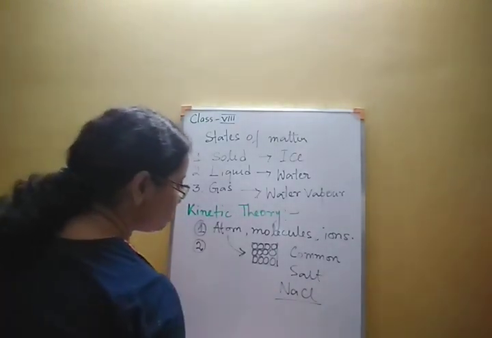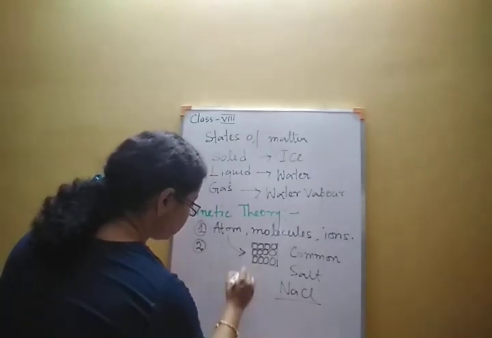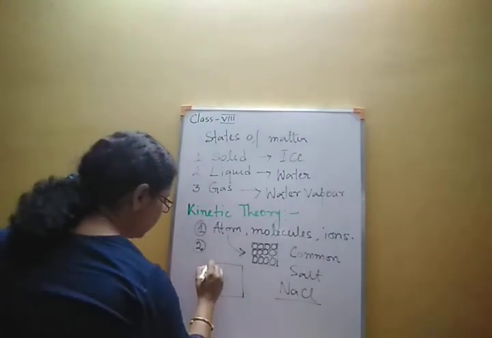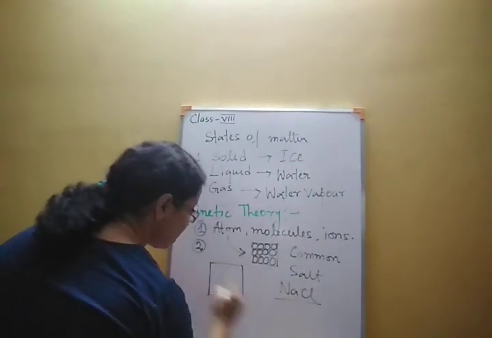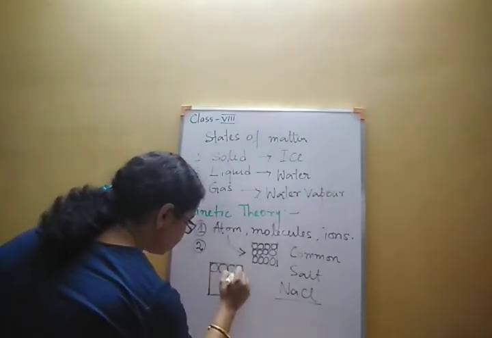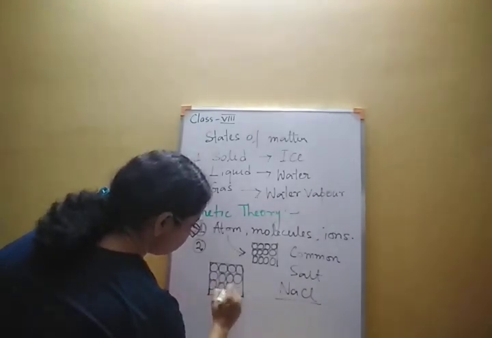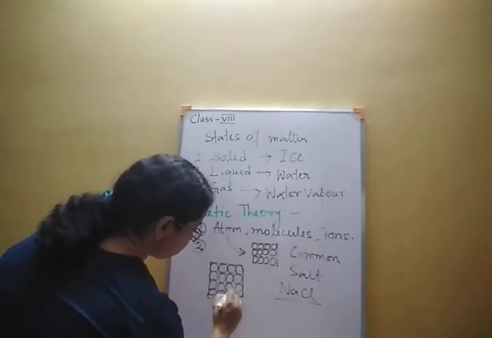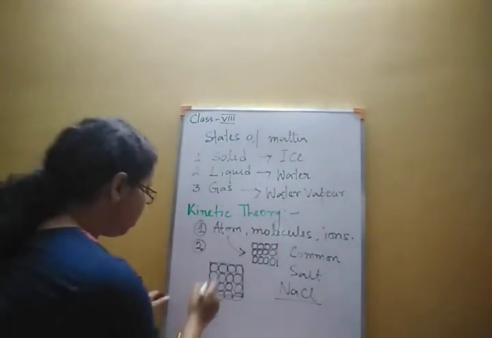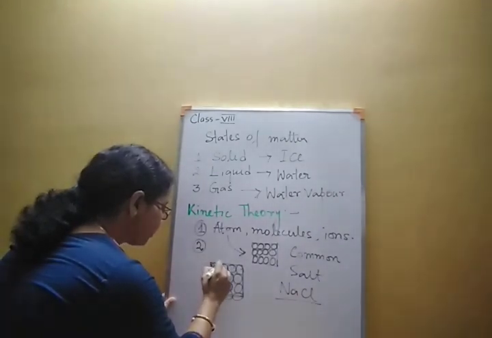Now for a lump of common salt that we have taken, we can see many sodium chloride molecules in it.